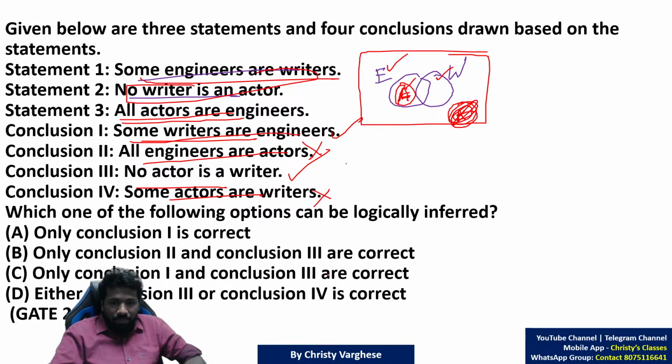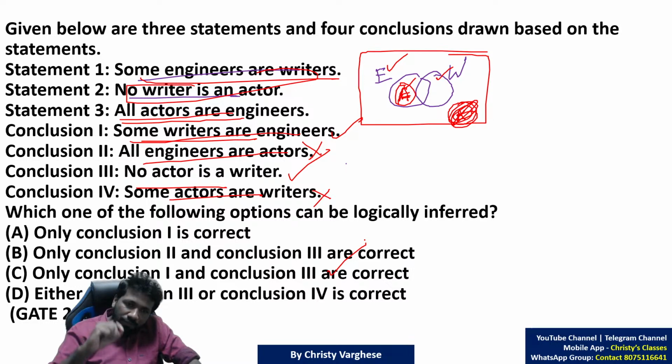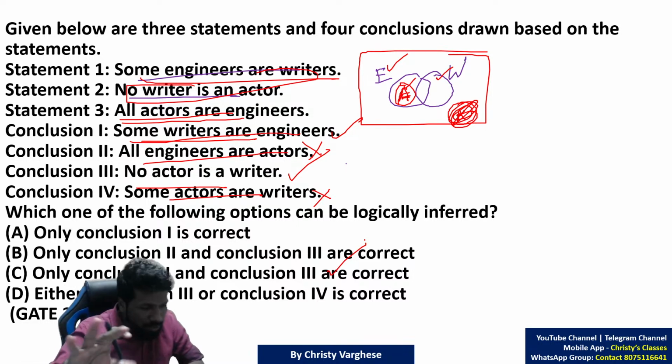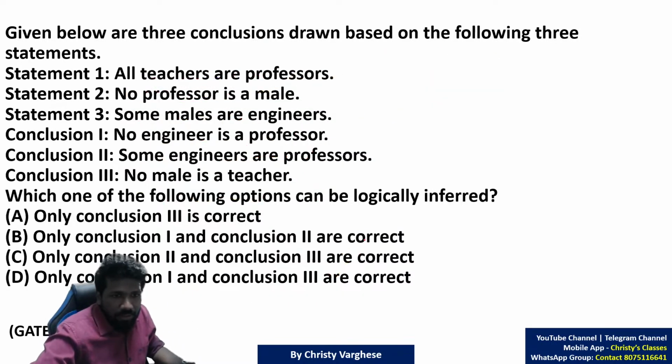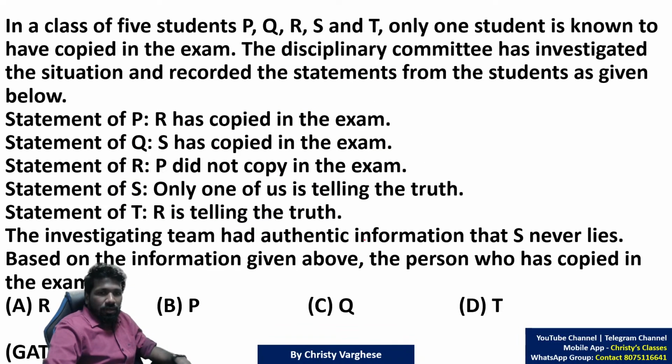So this is how to typically do it. Those of you who are weak in Venn diagrams or syllogism, we will be starting from the beginning. There's a separate lecture on syllogism only. So these are more examples of syllogism. And syllogism is one type.